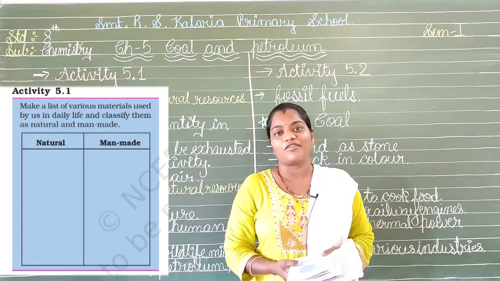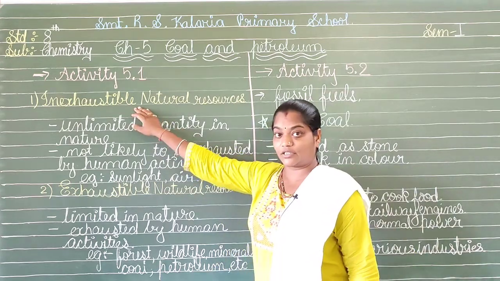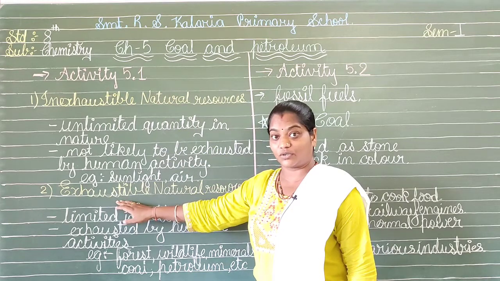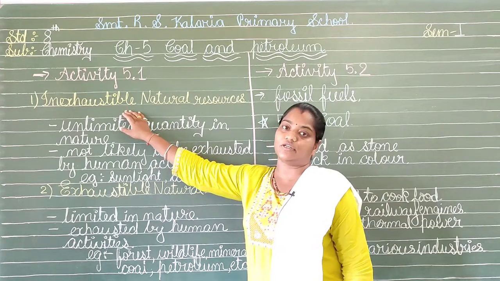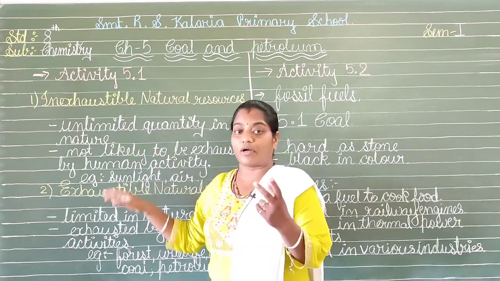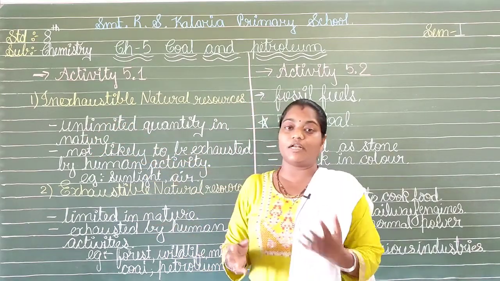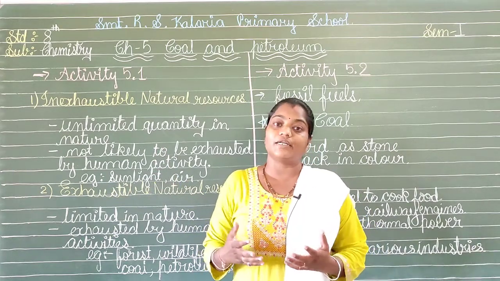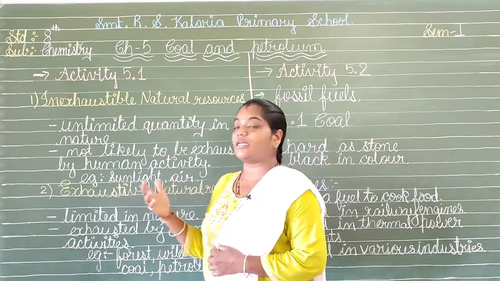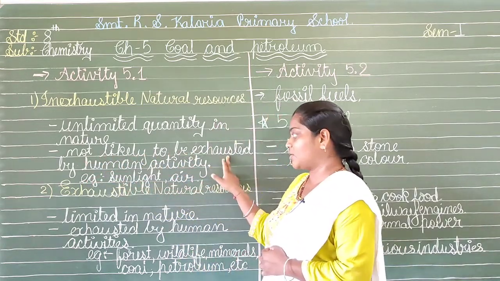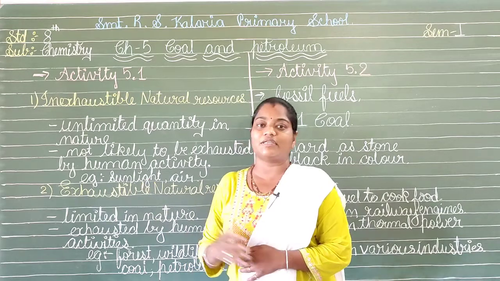So, for that we have two terms given in science, that is inexhaustible natural resource and exhaustible natural resource. Let us understand what these two terms are. First one is inexhaustible natural resource. That means there are two properties for this. First, unlimited quantity in nature. The things which are available in nature in unlimited amounts are considered inexhaustible natural resources. The second property is not likely to be exhausted by human activities. So, they are not going to finish by any of the human activities that we do.